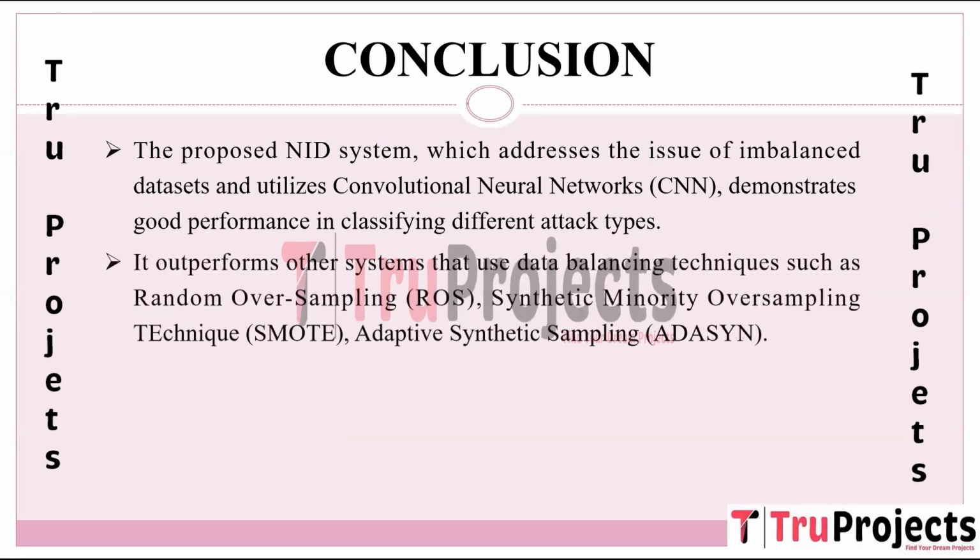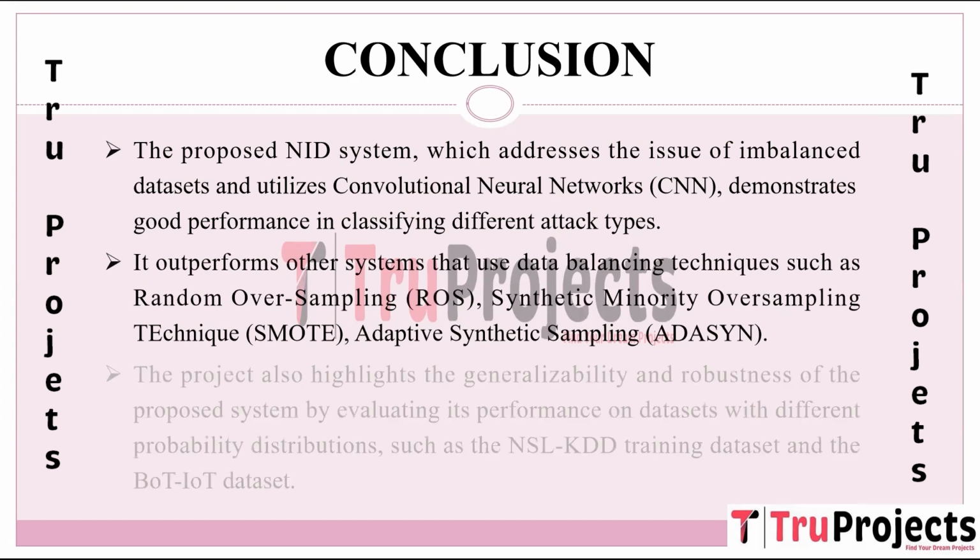In comparison to other systems employing data balancing techniques such as random oversampling, ROS, synthetic minority oversampling technique, SMOTE, and adaptive synthetic sampling, ADASYN, the proposed system showcases superior performance. Despite the use of these techniques to mitigate imbalanced datasets in other systems, the CNN-based NID system achieves higher accuracy, better detection rates, or improved classification across different attack categories, indicating its effectiveness in handling imbalanced data.